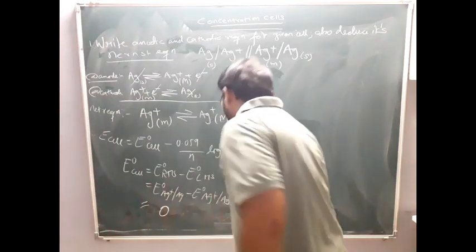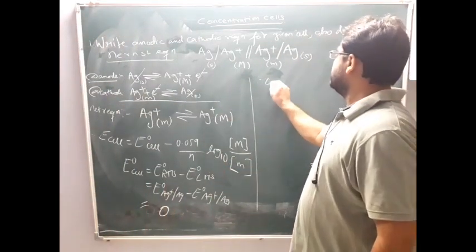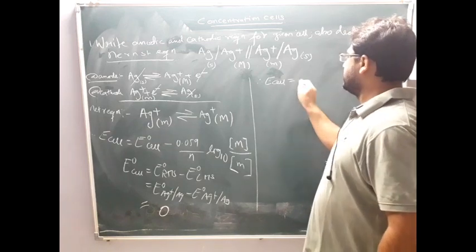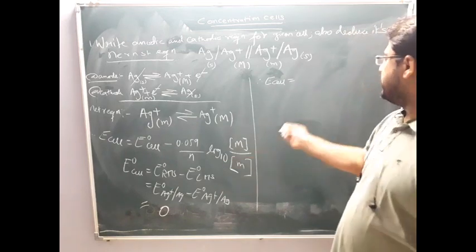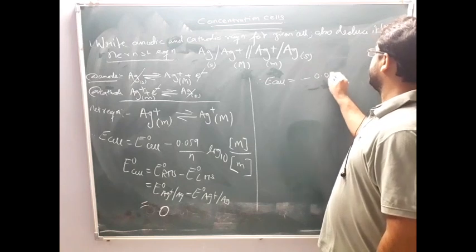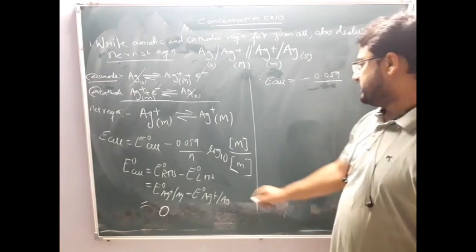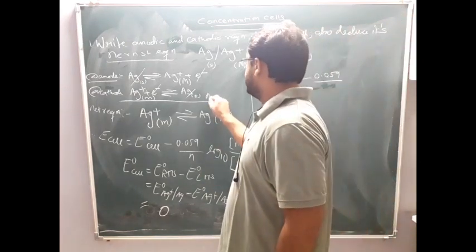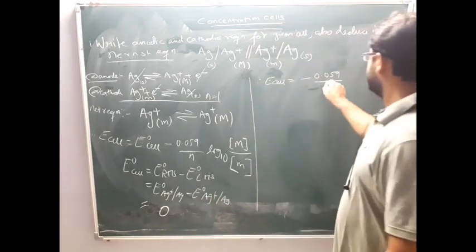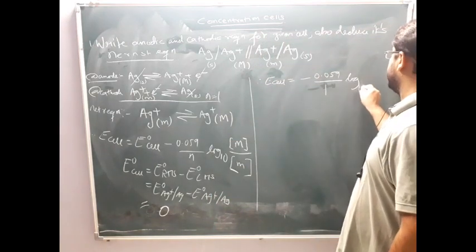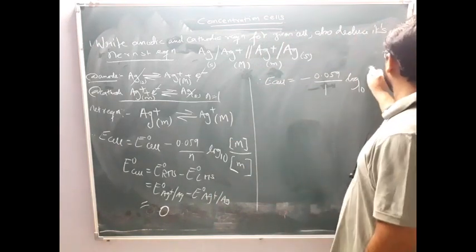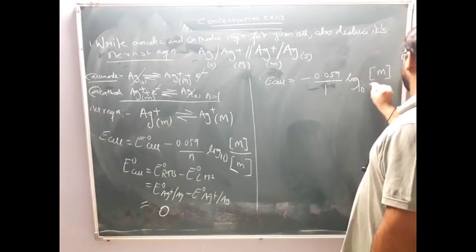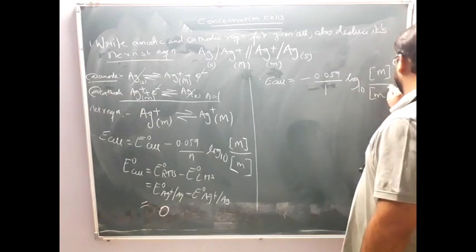Now putting this value in the above equation, we get E cell equals 0 minus 0.059 upon N. N is nothing but the number of electrons. So N is equal to 1. So here 1, log to the base 10 of concentration of capital M by concentration of small m.